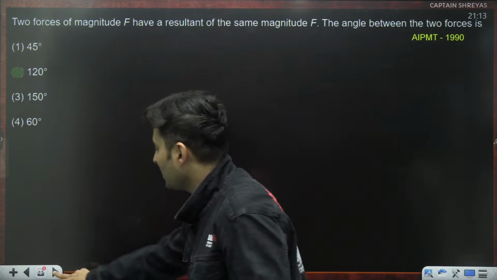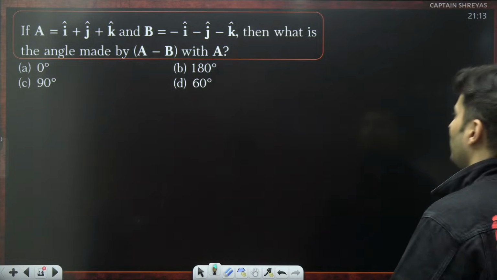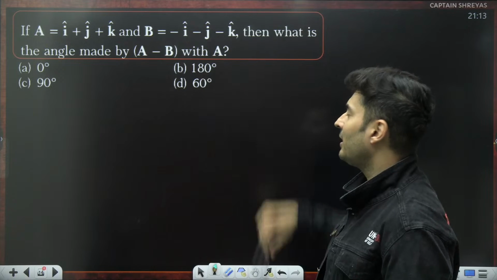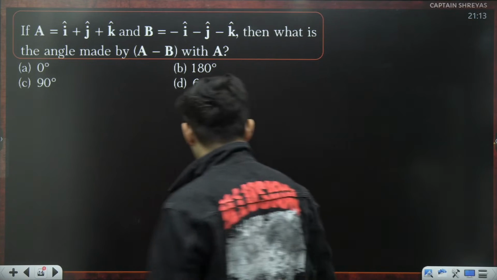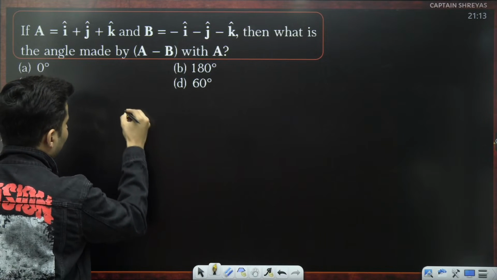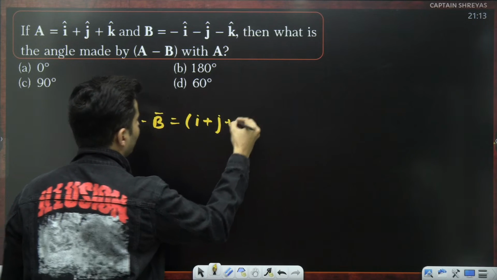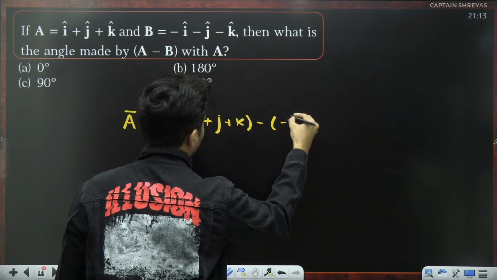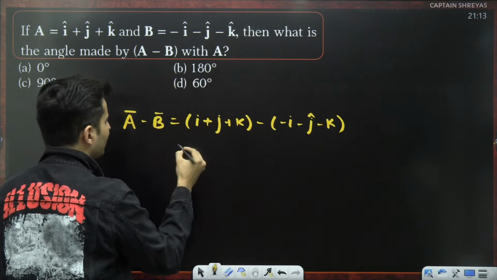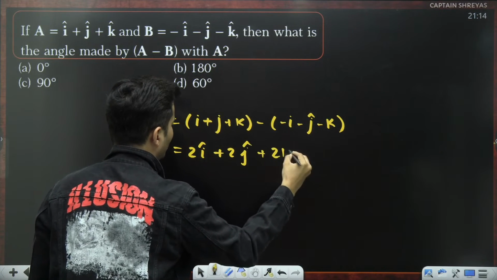Moving on to the next question coming up on your screen. a is equal to I cap plus j cap plus k cap and b is equal to minus I cap minus j cap minus k cap. Then what is the angle made by a minus b with a? Interesting. So let's think about this. What is a vector minus b vector? It will be I plus j plus k minus I minus j minus k. Okay, so minus minus becomes plus, so it will become 2i cap plus 2j cap plus 2k cap.